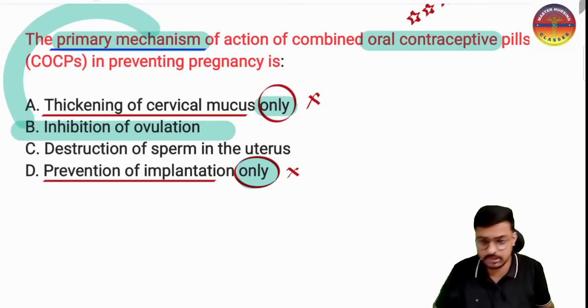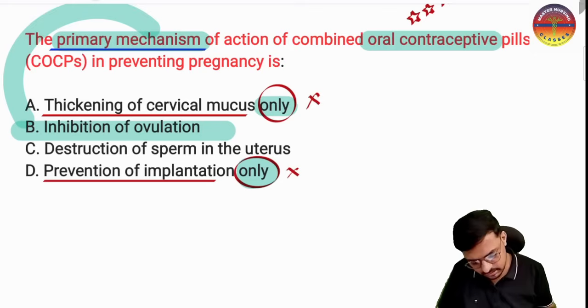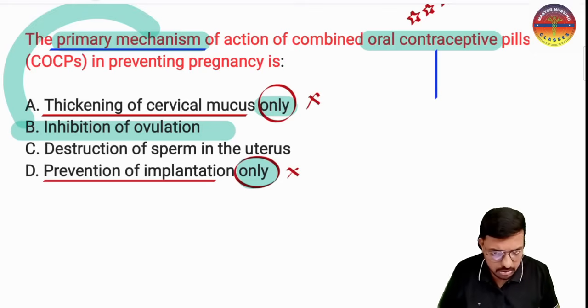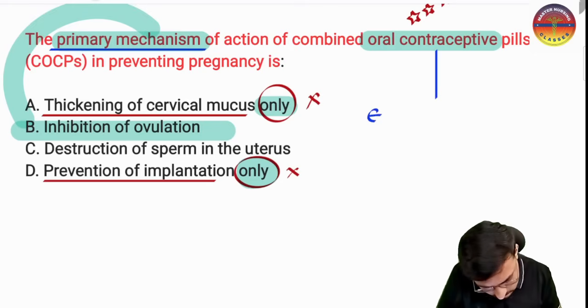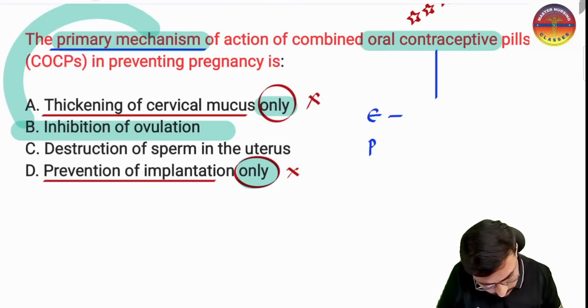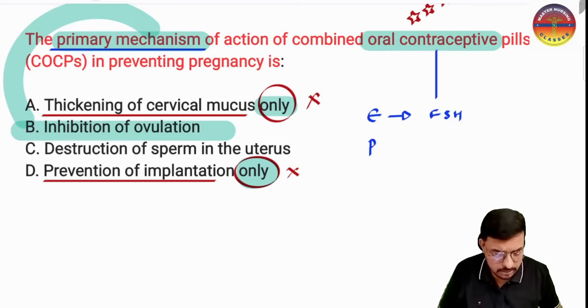Sir, how is this going to inhibit ovulation? Understand that in the oral combined pills we have two very important hormones: one is estrogen, another is progesterone. What will the estrogen do? The estrogen will send negative feedback to the follicle stimulating hormone, so there is no follicle development in the ovary.